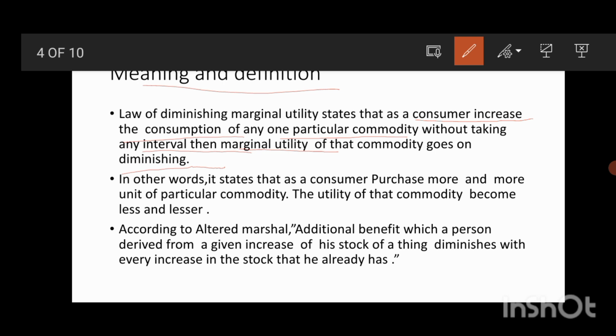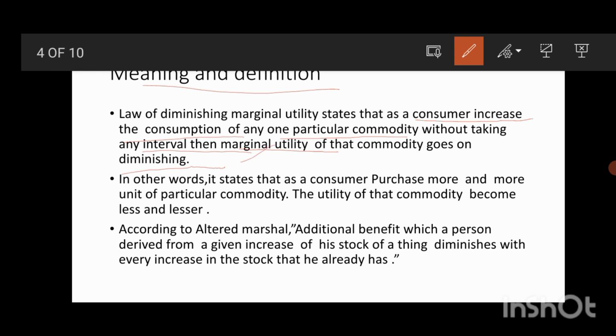Total utility increases up to a point. After reaching a particular point, total utility also diminishes. So the consumer goes on consuming a particular commodity continuously without any interval, and his marginal utility will diminish.